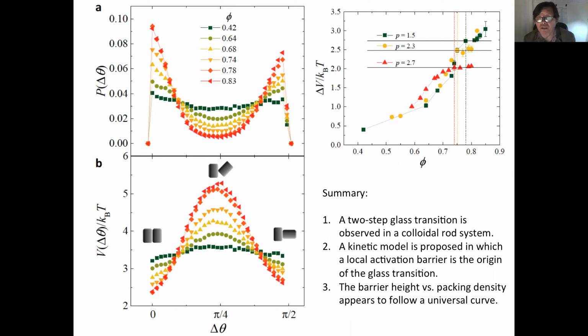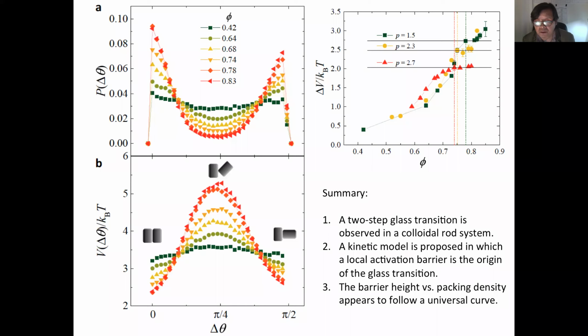And we found a universal behavior. Most strikingly, at the orientational glass transition, the activation energy barrier tended to a plateau. And this plateau is the cause of the orientational glass intermediate state.